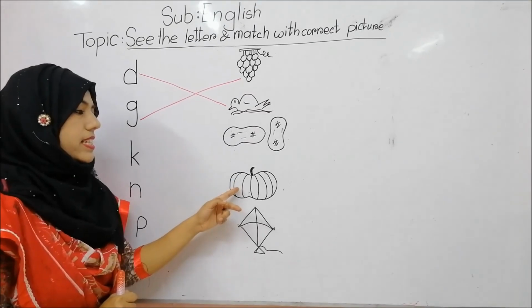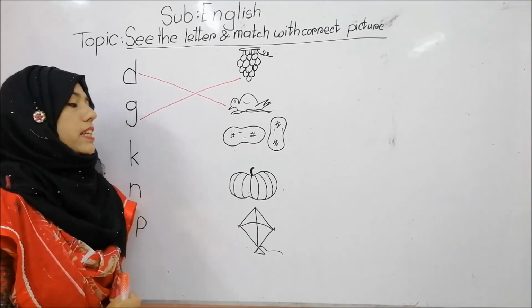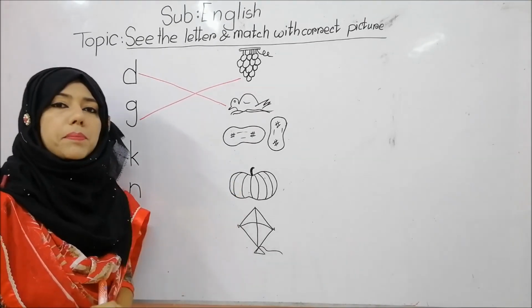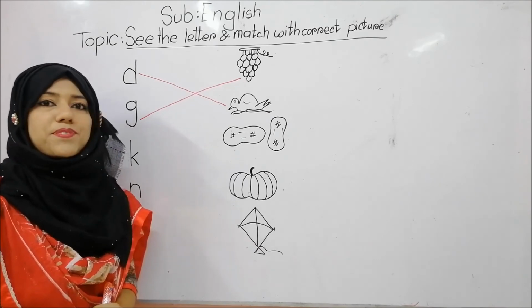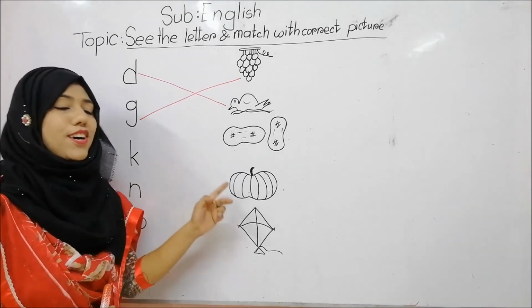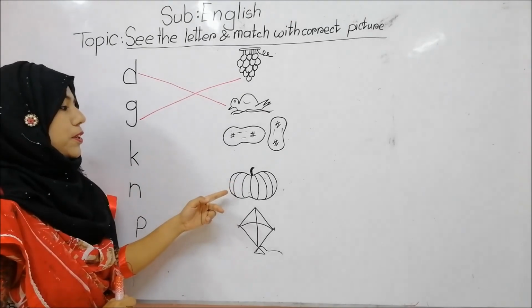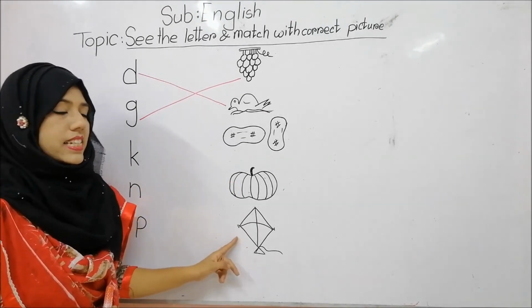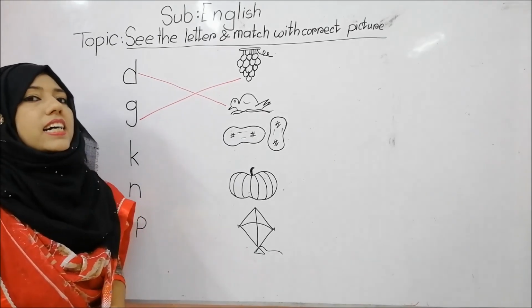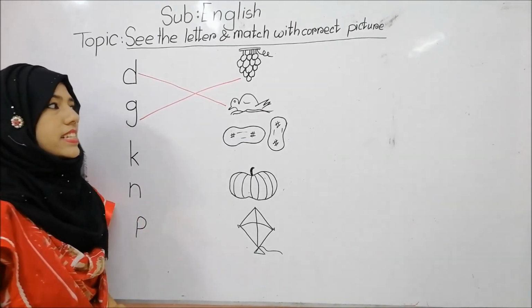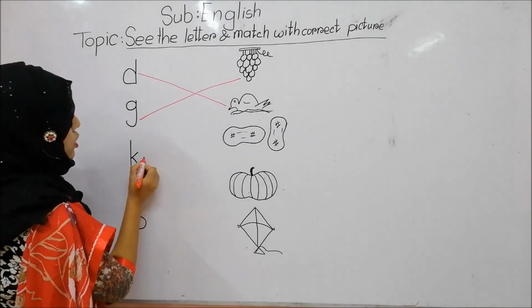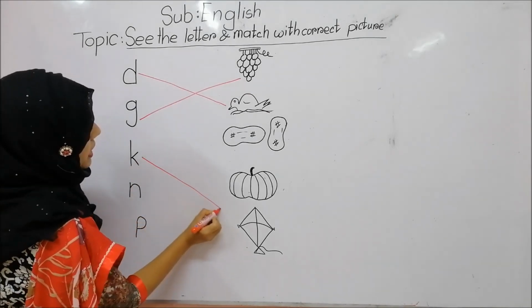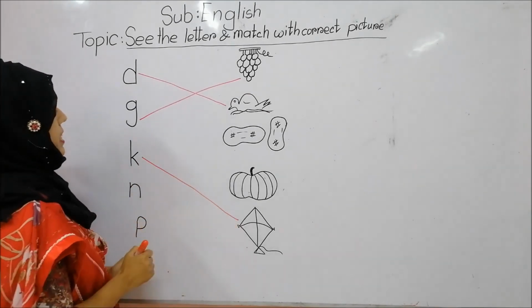Then what is this? This is pumpkin. K, ka, pumpkin. Is it correct? No, this is also not correct. So, next one, this is kite. K, ka, kite. Is it correct? Yes, this is correct. So, we will make friendship with letter K and kite.